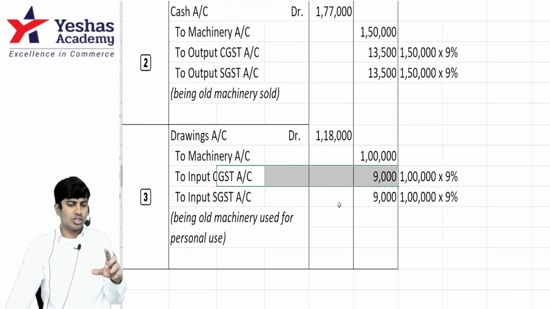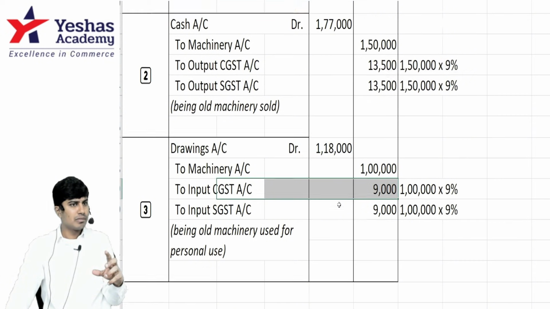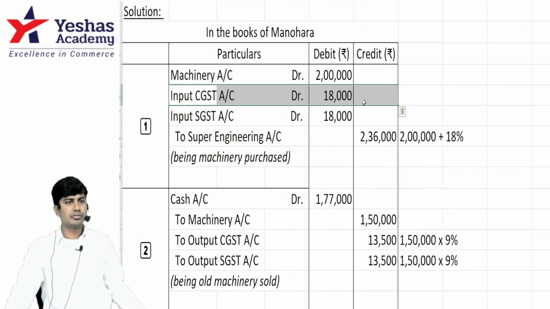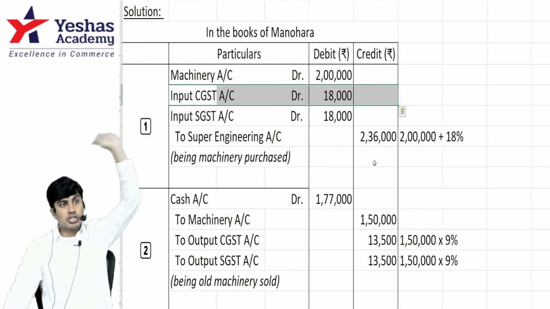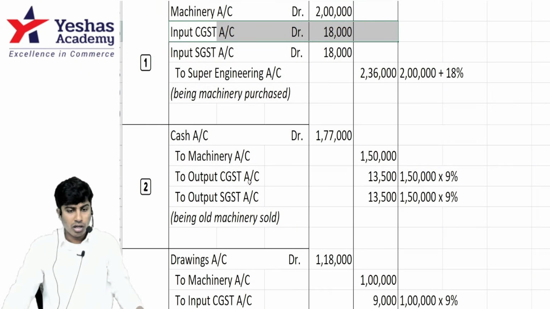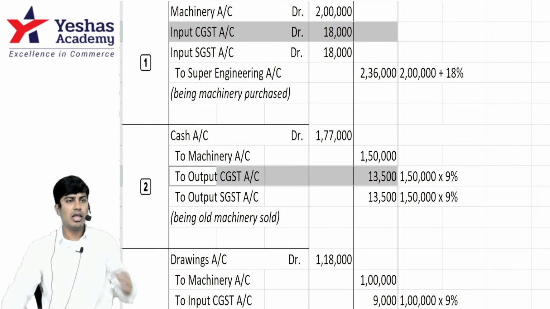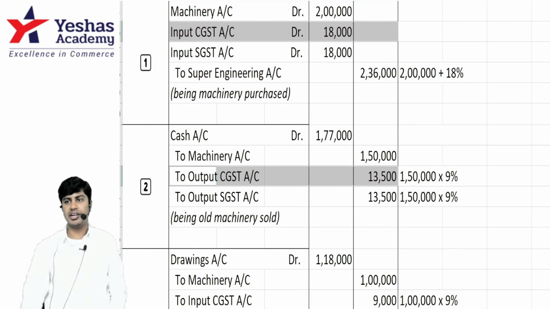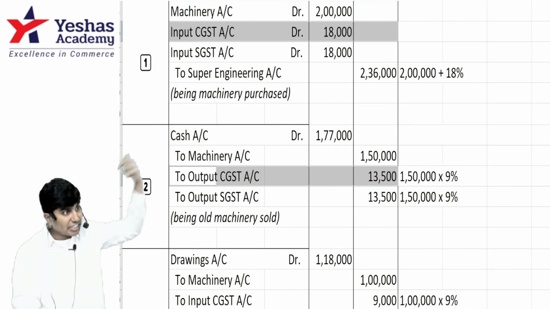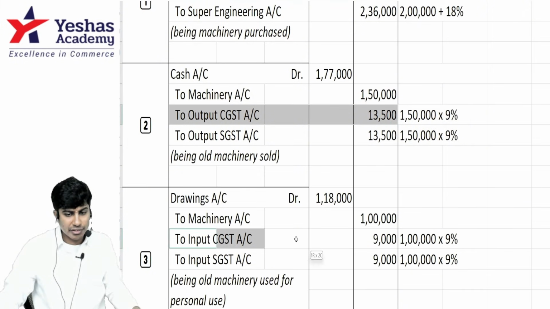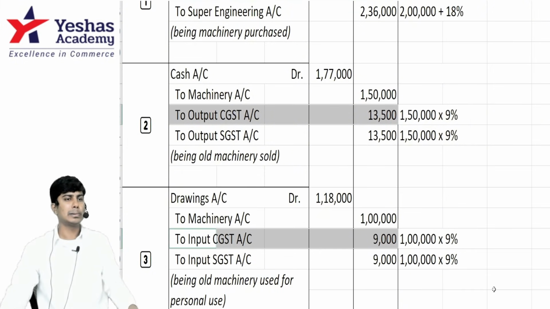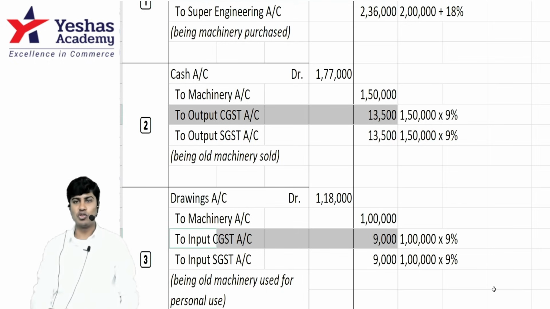This we are going to do in the next question, but I'll just give you one overview. How much is input here? Have I paid this or have I collected this? Paid. Already paid how much to central government? Okay. Here, how much have I collected? I've paid 18 minus 13,500. I still have paid extra 4,500. Understood? Here, credit minus 9,000. We'll get minus 9,000, minus 4,500. So now I have to pay 4,500 to government.